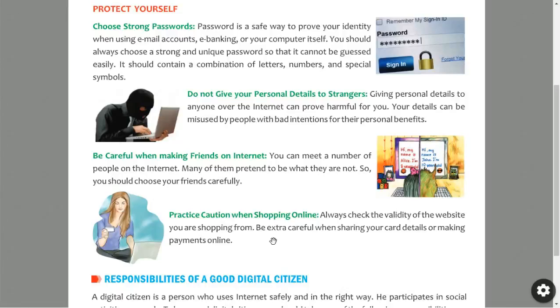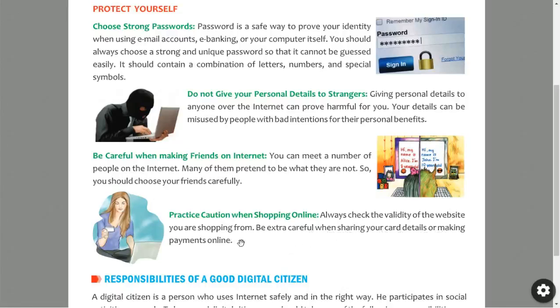Many fake and duplicate websites are there, and they are collecting information from people. People do not check the website authenticity. They click on the links and share whatever information is asked. Then afterwards they will be in trouble. Be extra careful when sharing your card details or making payments online.